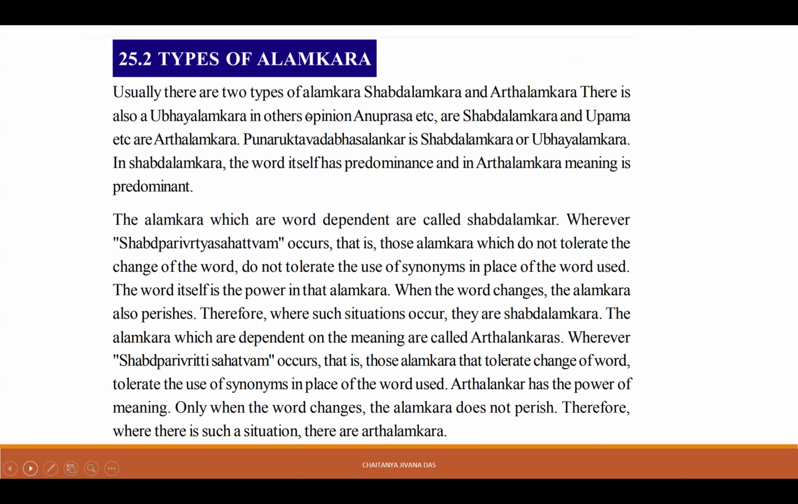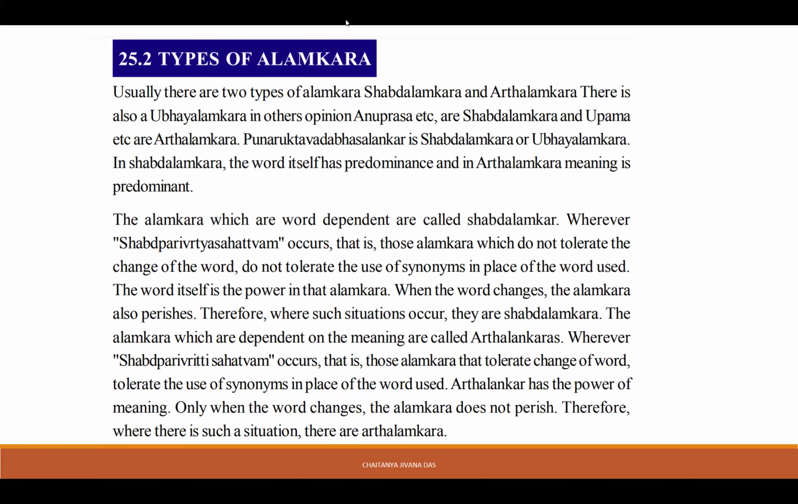Then the types of Alankara. So there are different types of Alankara. What are they? Usually there are two types of Alankara: Shabda Alankara and Artha Alankara. There is also Ubhay Alankara in other opinions. Anuprasa is an example of Shabda Alankara, and Upama, etc. are Artha Alankara. And Punarukta Vada Bhasa Alankar is a Shabdartha Alankar or Ubhay Alankar. So there are many intricacies about what is Shabda, what is Artha Alankar, and what is Ubhay Alankar.